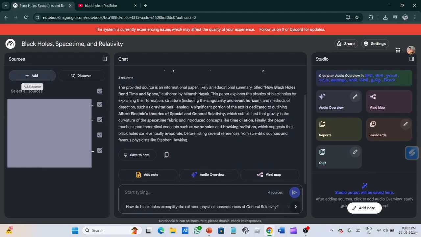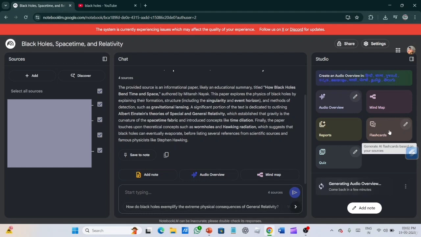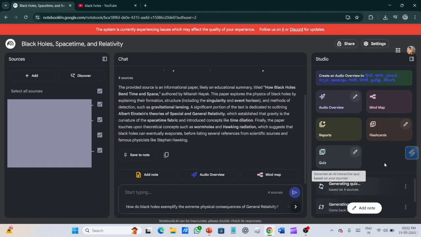Now, according to all these sources, let's first create an audio overview. To do that, click on that. It will take a few minutes to generate the audio overview. Till then, we can also make so many other things, like we can make a quiz from that. Let's click on that also. Then we can also make flashcards using that.